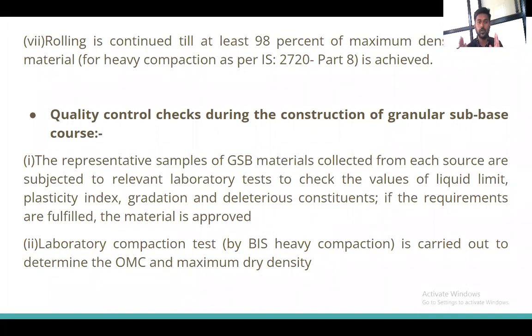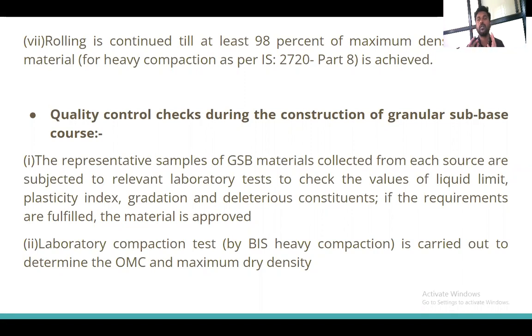Okay, after spreading the soil, what I have to do is go for the compaction of that soil by using different compactors according to the situation, according to the soil. We have to go for the proper required compactor. It may be the pneumatic tire roller, it may be the sheep foot roller, it may be the smooth wheel roller, okay, it may be the vibratory roller. According to the situation and the soil, we have to decide the specified compactor.